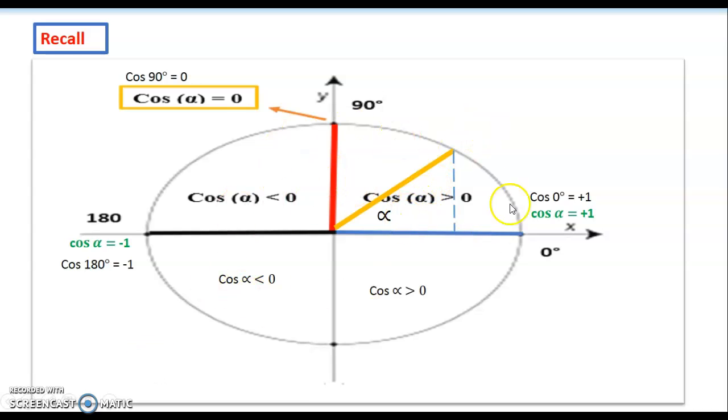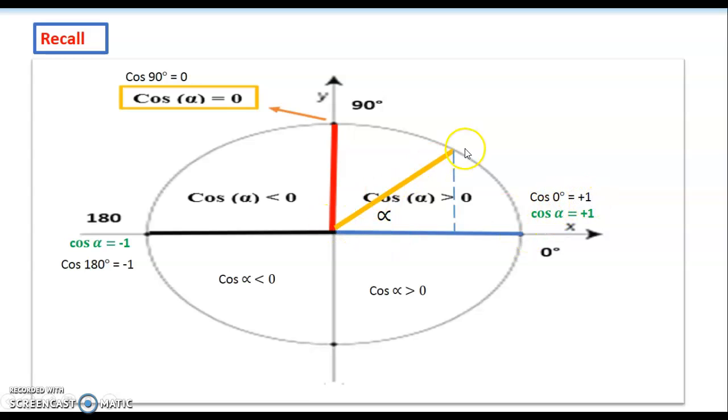So this is the trigonometric circle. The x-axis corresponds to the cosine, the y-axis corresponds to the sine, and the radius is equal to 1 because the largest value that a cosine could have is 1. The blue line here makes an angle alpha of 0 with the x-axis, so cosine 0 degrees is plus 1.